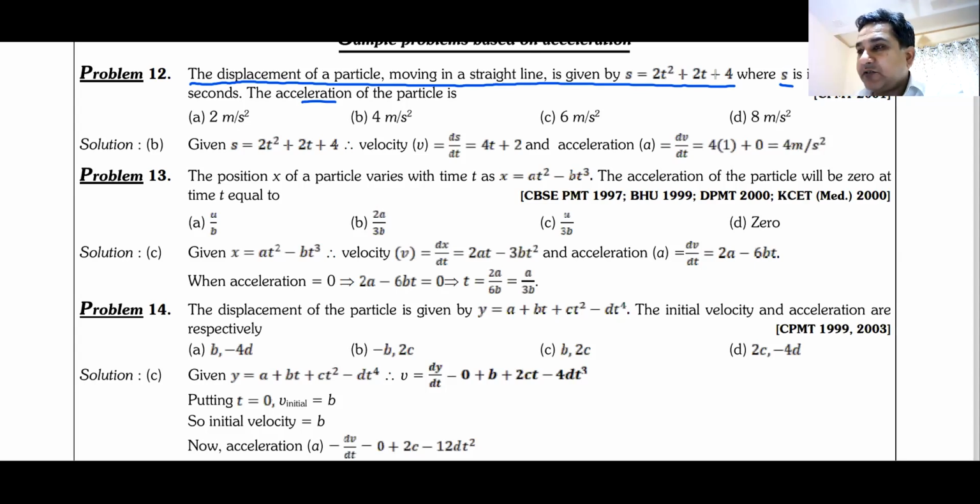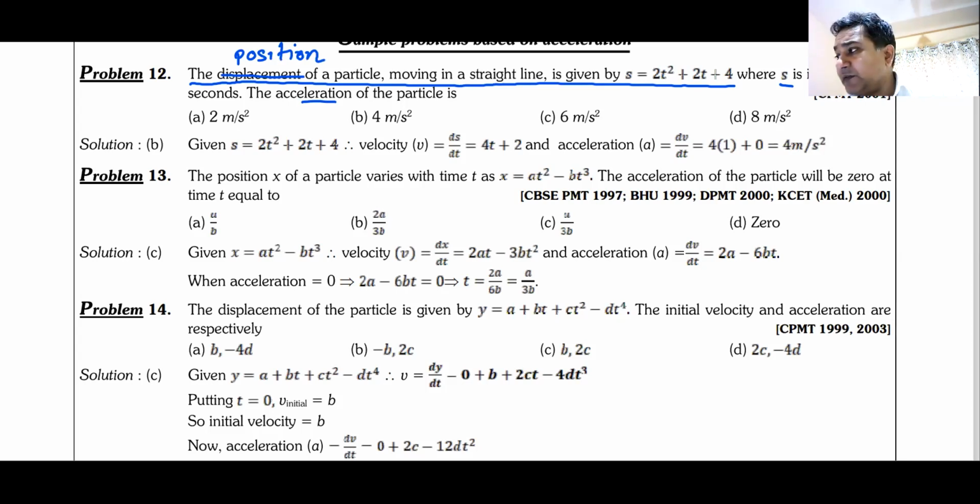Okay, I'll tell you what is wrong with this question. The wrong thing is this term displacement. It should not be displacement, it should be position. Displacement is not given as a function of time. It's basically the position of the particle that is given as a function of time. Am I clear?